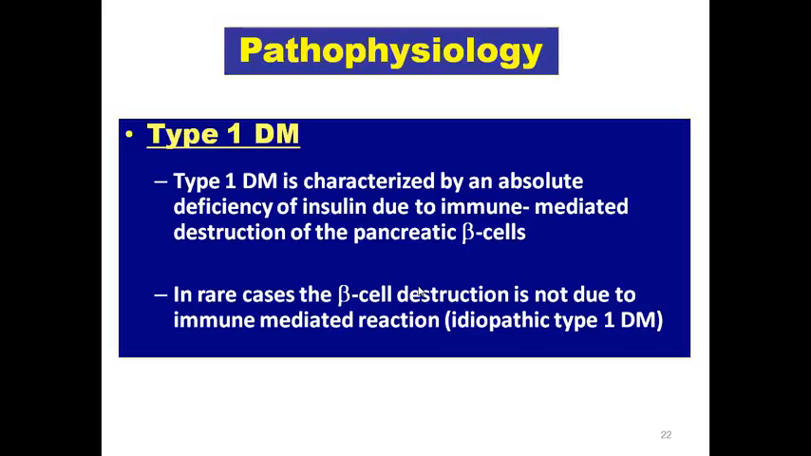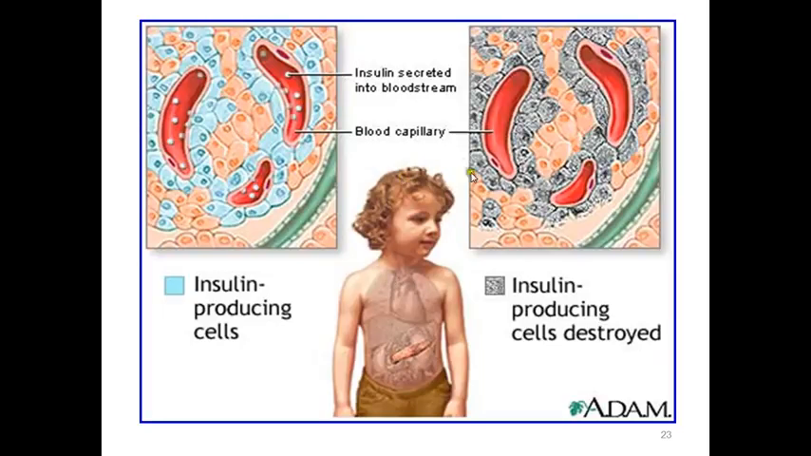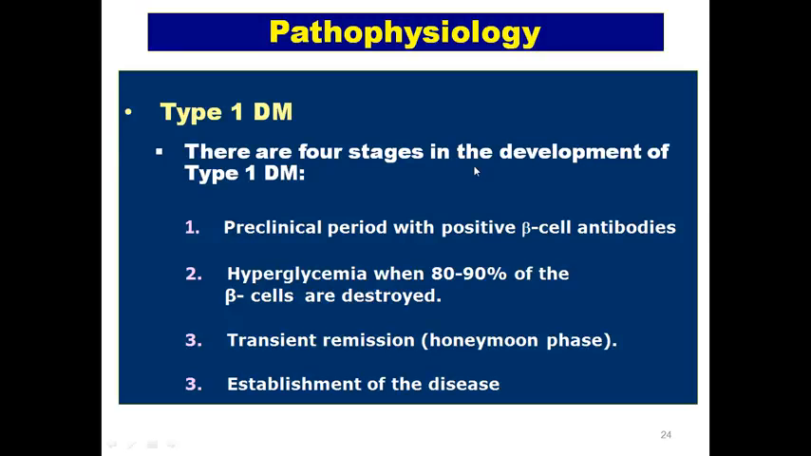So again, type 1 is an absolute deficiency of insulin due to immune-mediated destruction. In rare cases, it's not immune-mediated, and it can be called idiopathic. We can see in this picture the insulin producing beta cells, quite nicely arranged around the capillaries, and they are producing insulin. Over here, there's destruction of the insulin producing cells, and so no insulin is there in the blood.